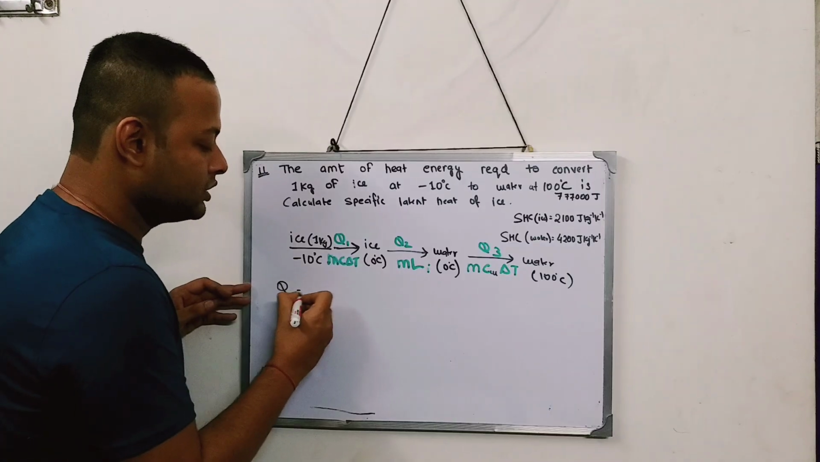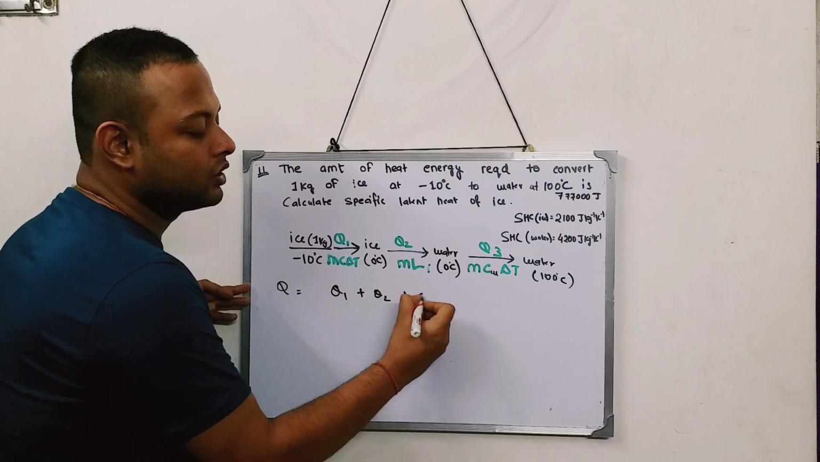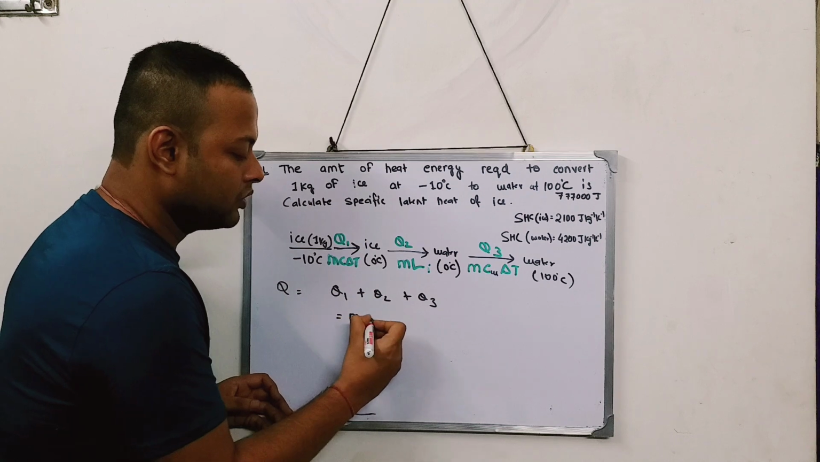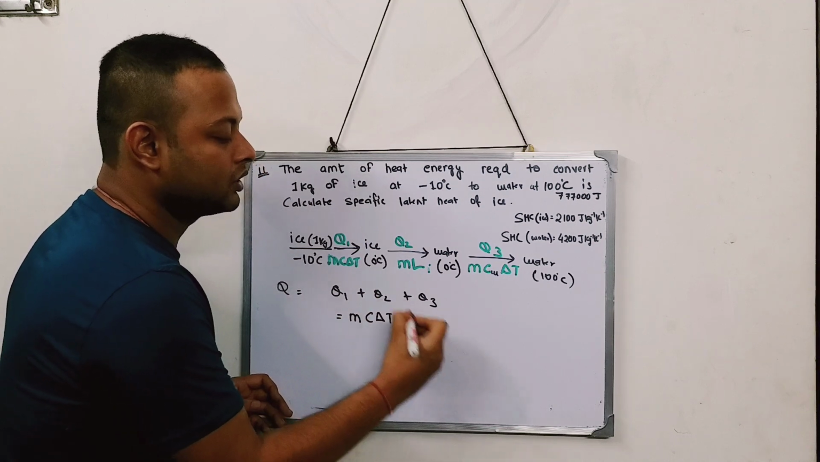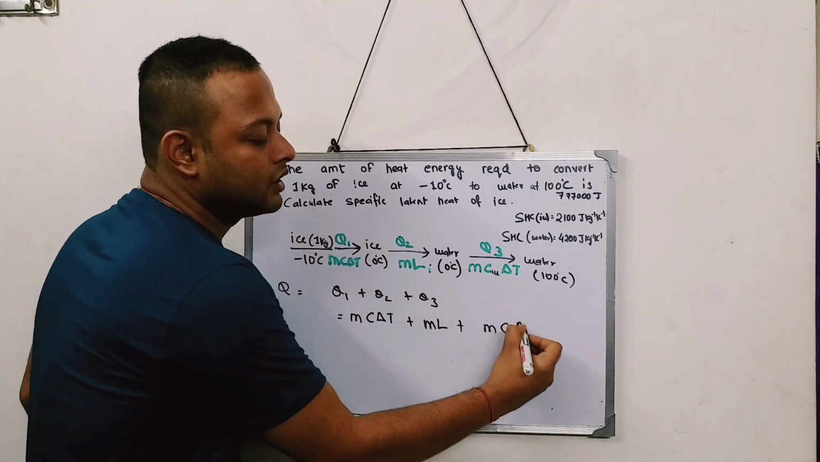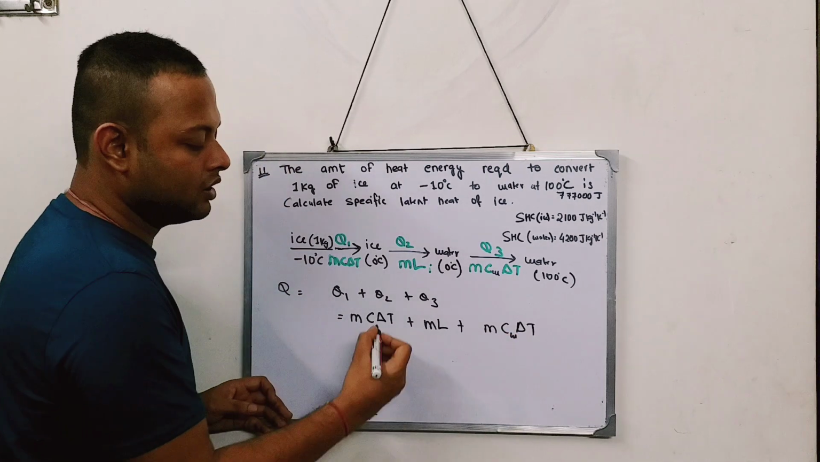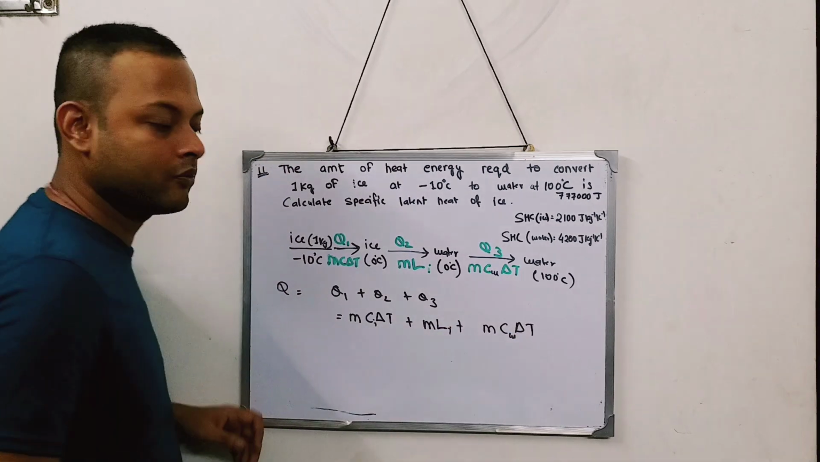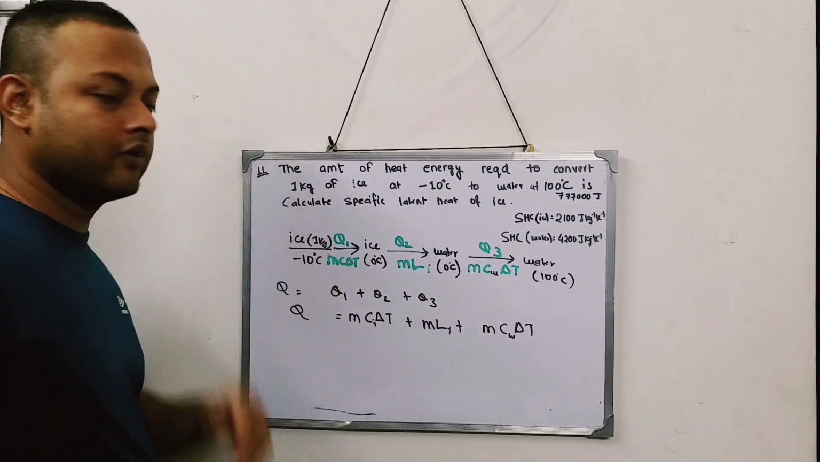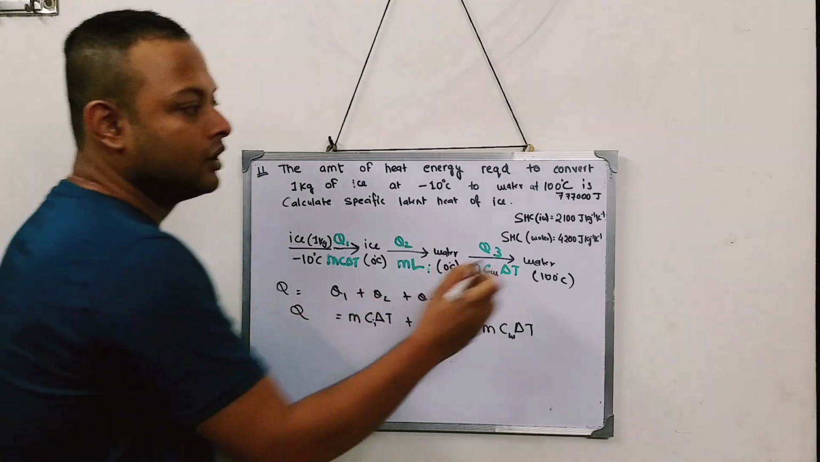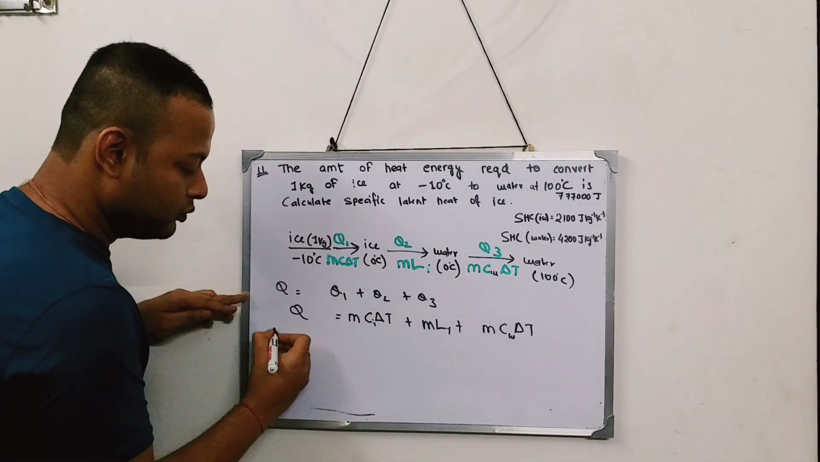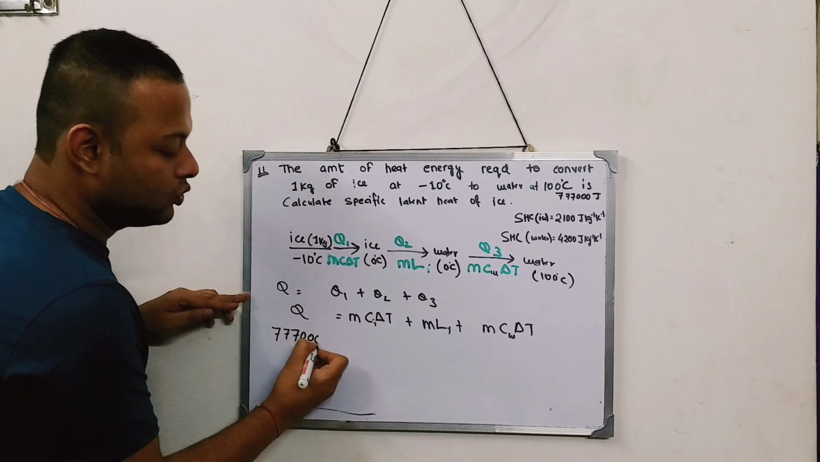Now, just put these values. Total heat that is required is equal to Q1 plus Q2 plus Q3. Now Q1 is MC delta T, then mL, again MC delta T. This is the specific heat capacity of water, this is the specific heat capacity of ice, this is the latent heat of ice. And total heat is Q. Now after this, just put the values, whatever is given. Total heat is given to me as 7,77,000. The total heat which is required is given to me as this much value.